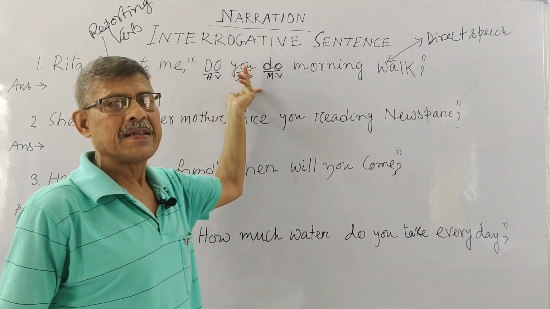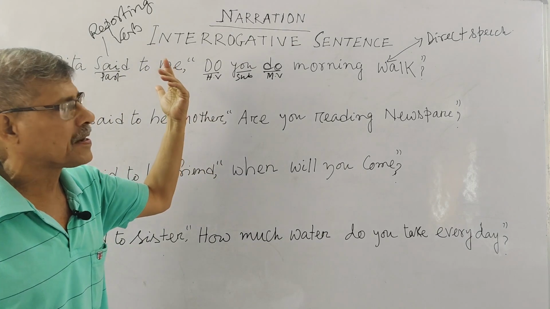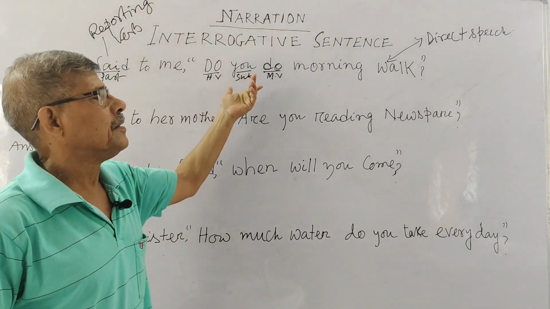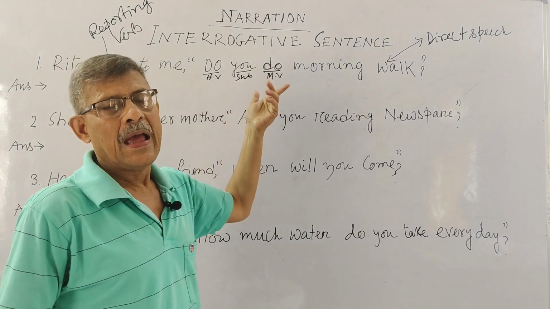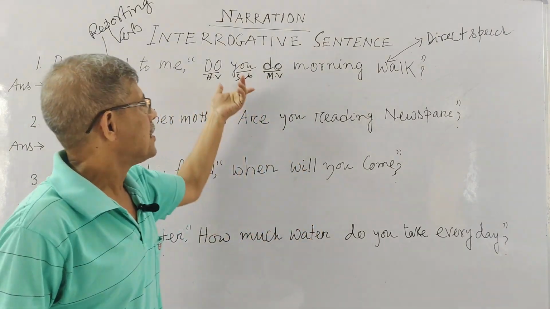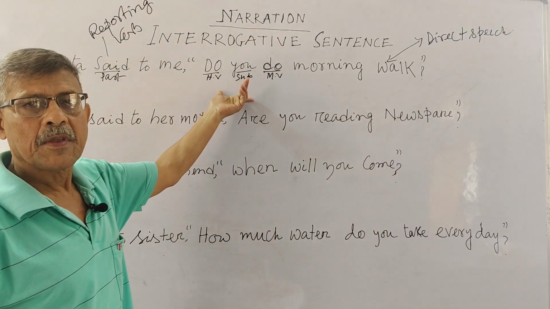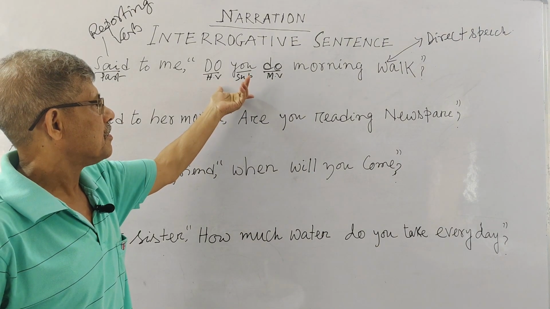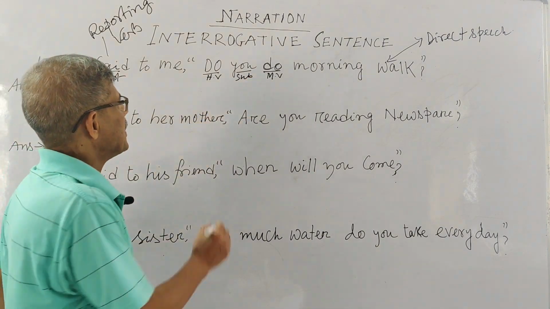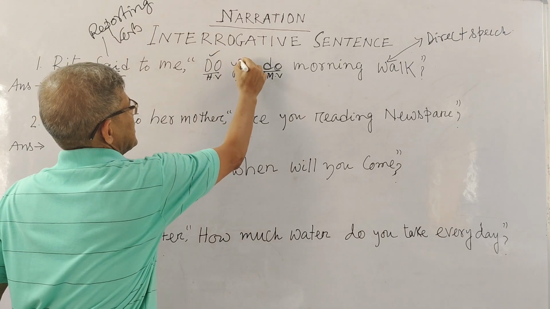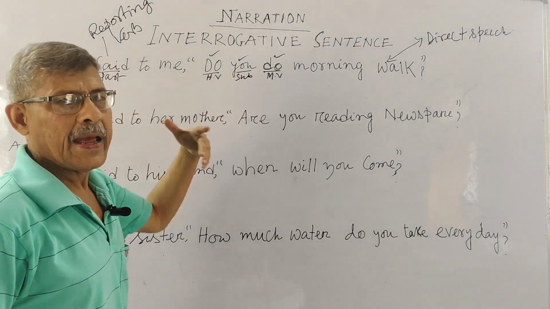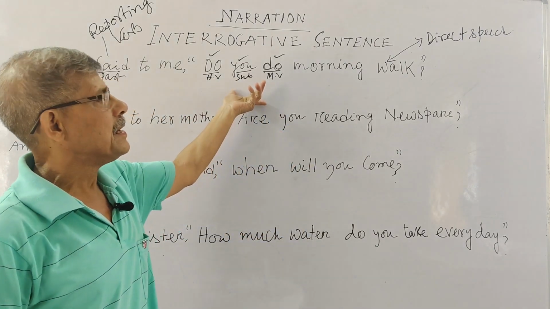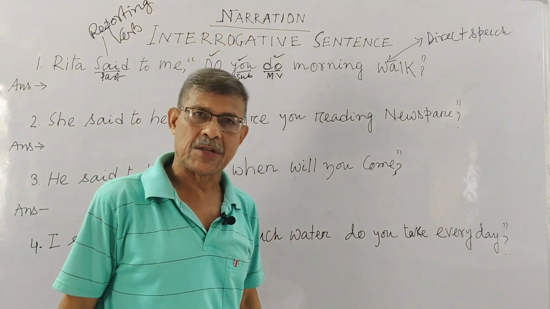If you followed how an interrogative sentence is made in my early classes, then you can know very well how it can be made following this structure. This is your helping verb, this is your subject, and this is your main verb. If you get any structure in this way, then you can easily know this sentence is an interrogative one.